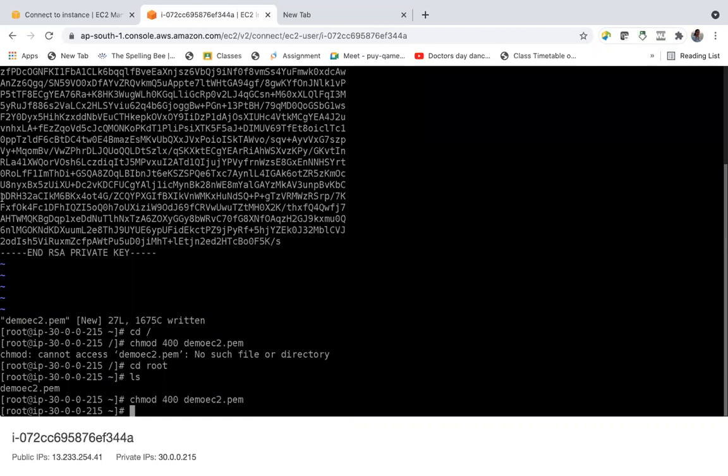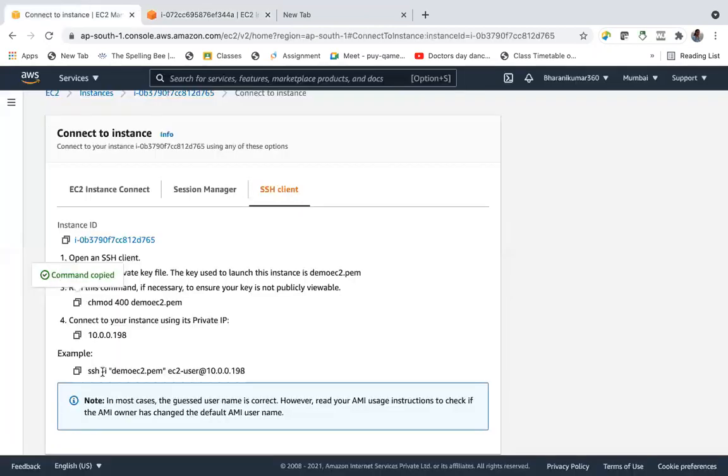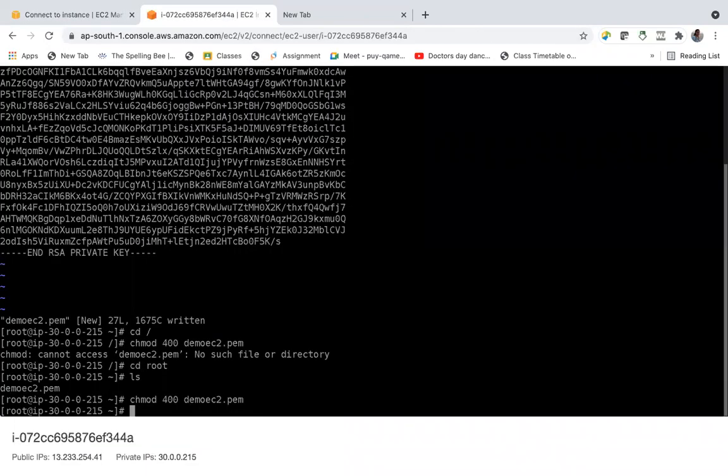Yes, now let's SSH. So this is the command to SSH: ssh hyphen i, the key pair name ec2 dot pem, ec2-user at the rate and this is the address, 10.0.0.0.